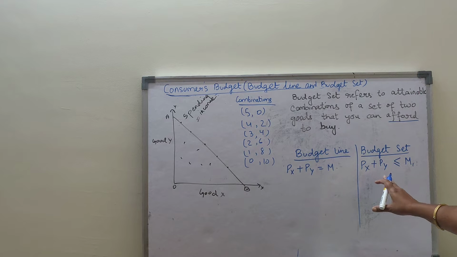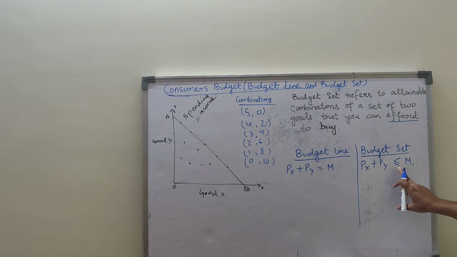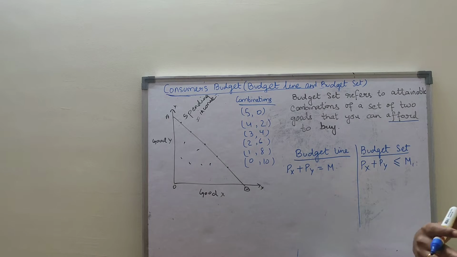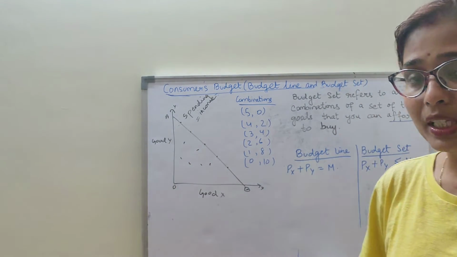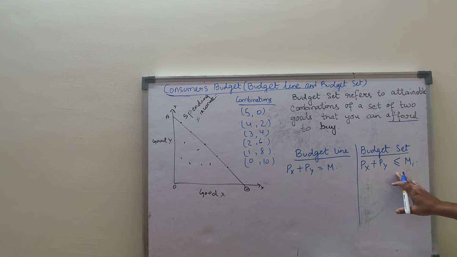Clear? The budget set equation says that spending on good X plus spending on good Y must be less than or equal to income. That means he can spend less than income or also equal to income. Consumer spending must be less than or equal to income.